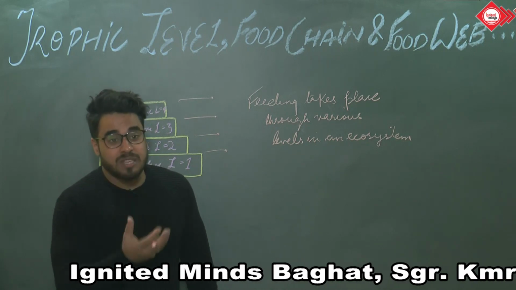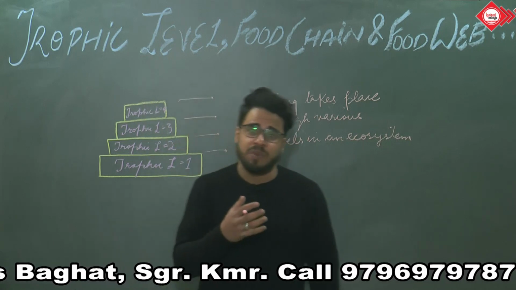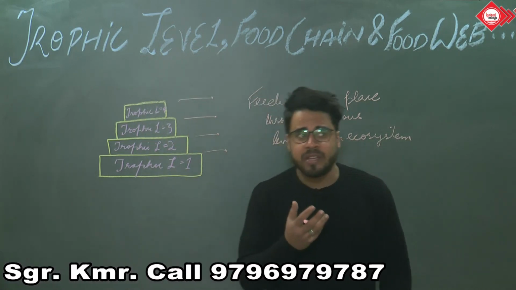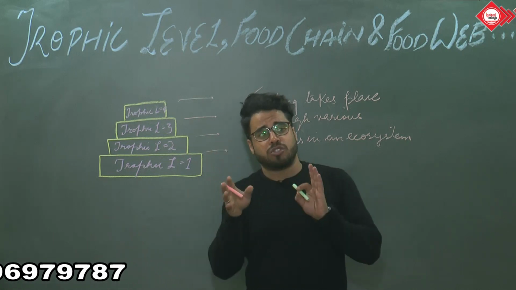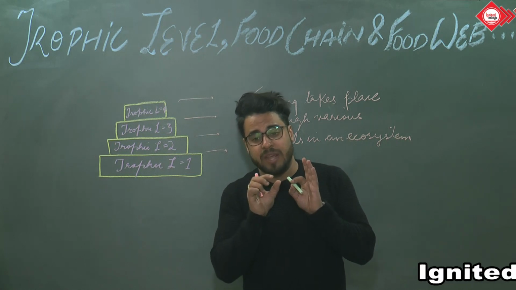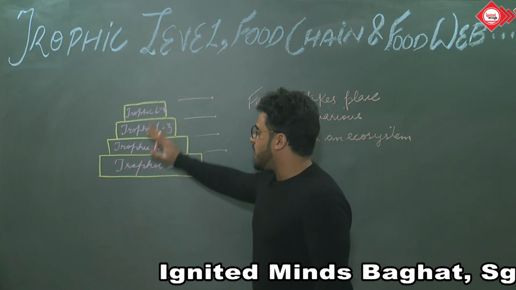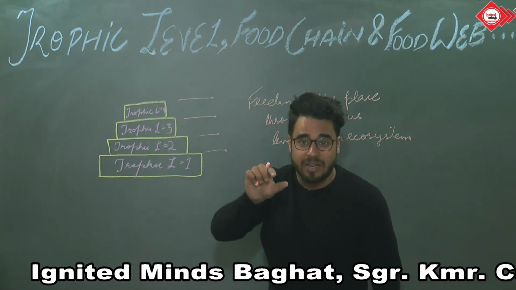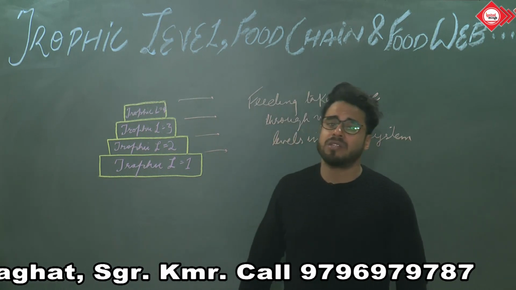So if in a simple statement we have to explain what these trophic levels are, we can simply say whenever feeding takes place through these hierarchical levels in various ecosystems, and these are the levels where the food energy basically transfers via the matter, that is, the food energy, basically the matter, transfers from one trophic level to another level, and these levels are called trophic levels.